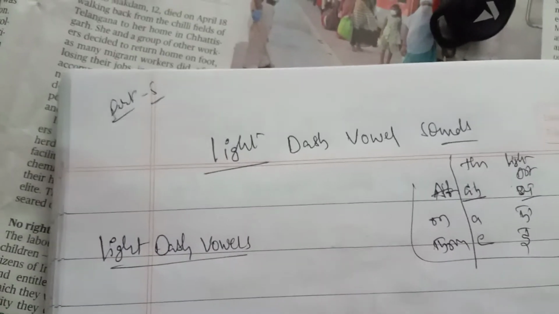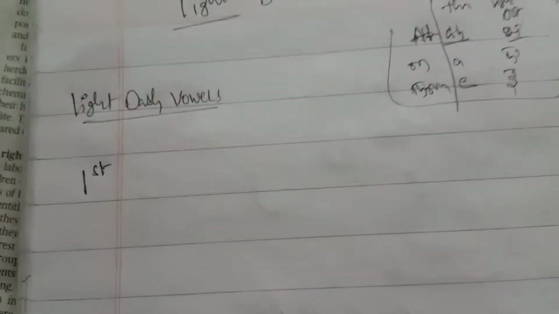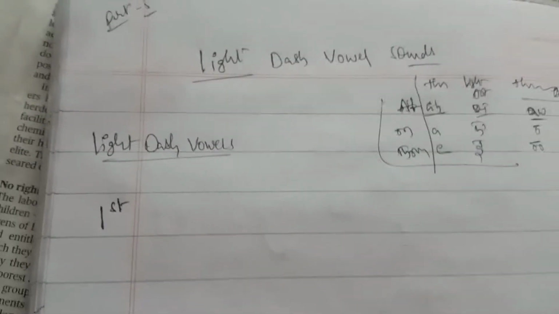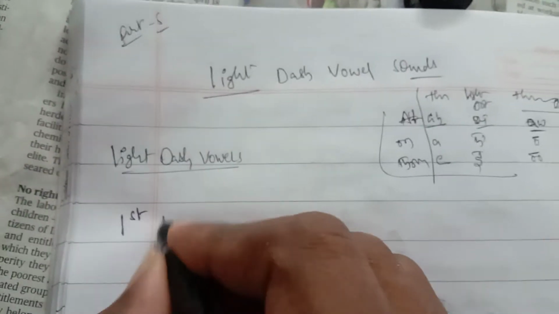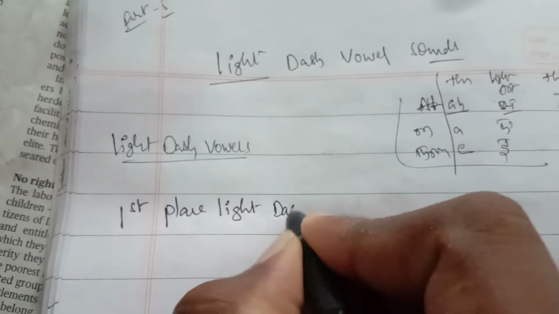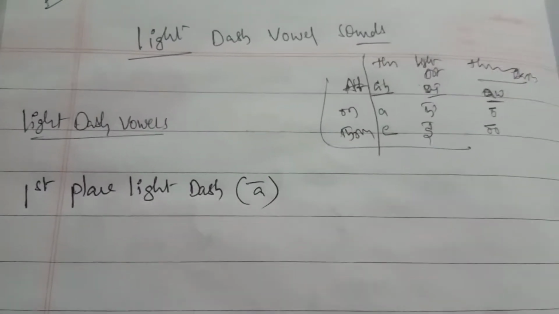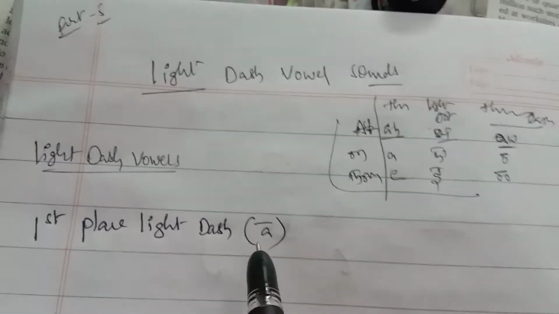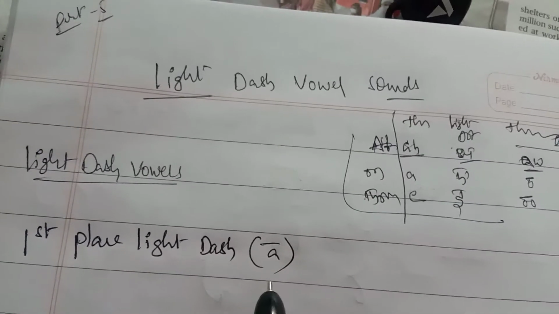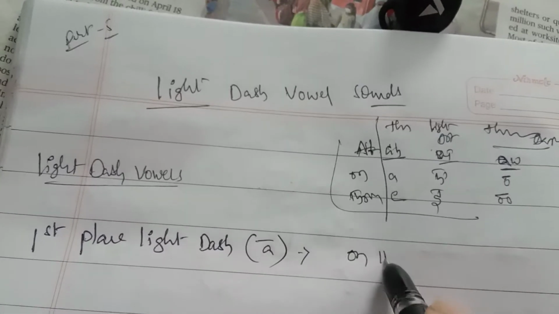Let's see first place light dash. First place light dash represents A, the base sound. Only the base sound A is represented by first place light dash. The position of writing is on the line.